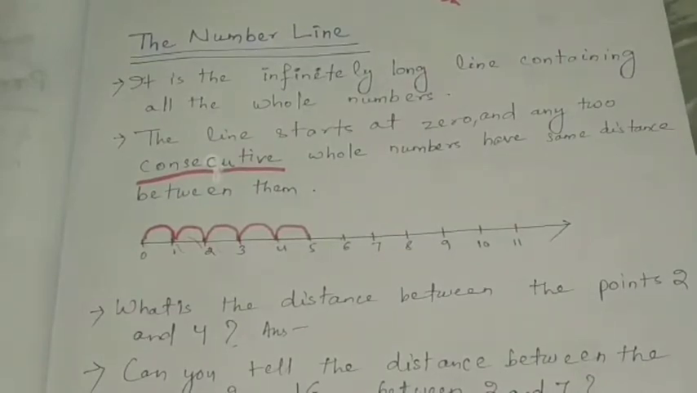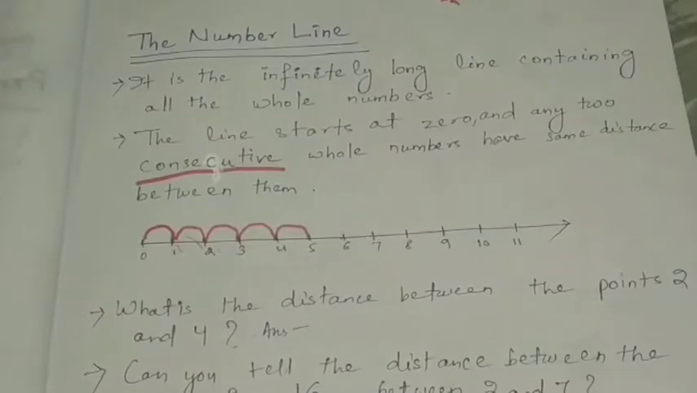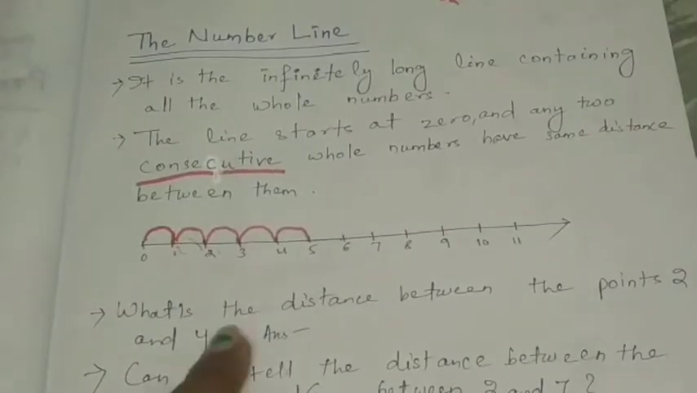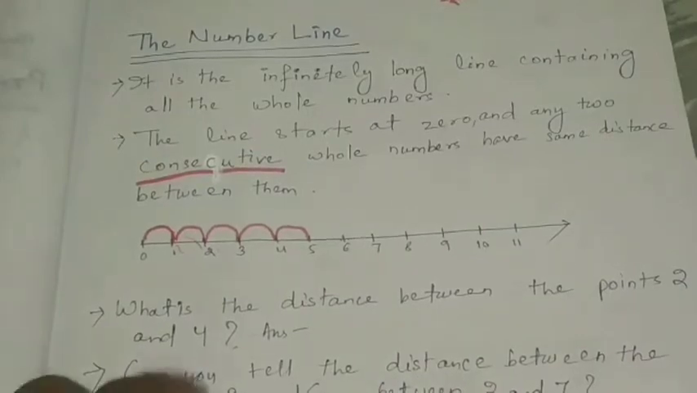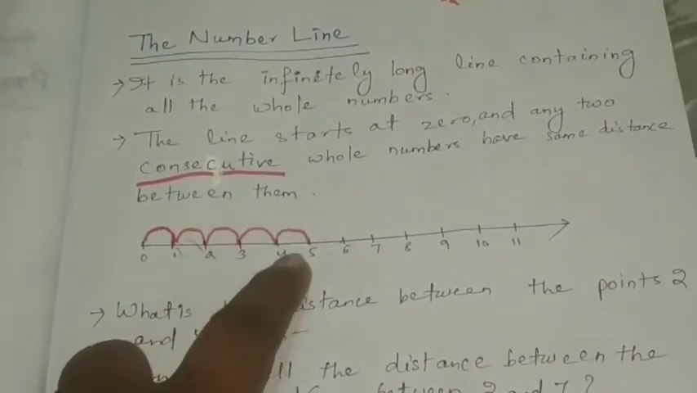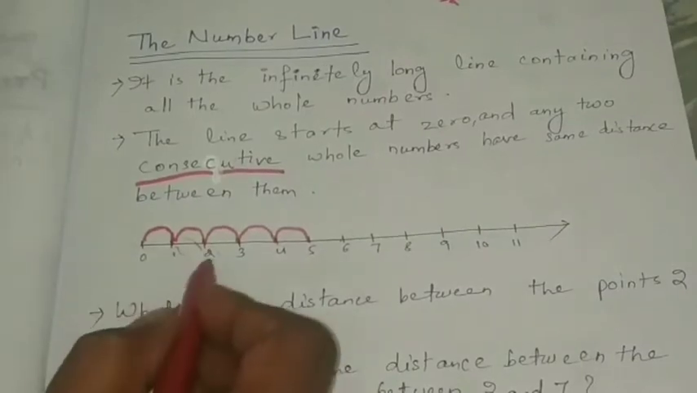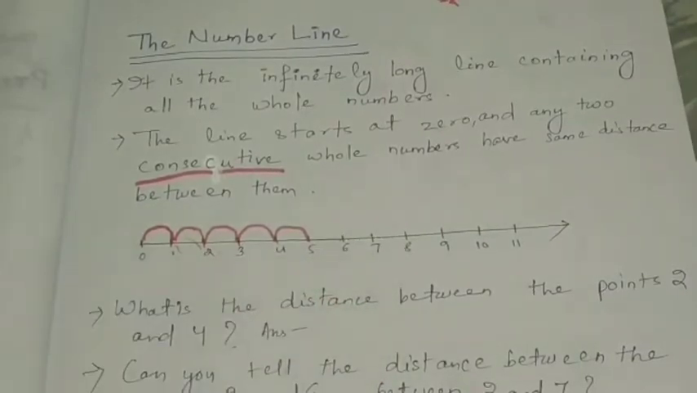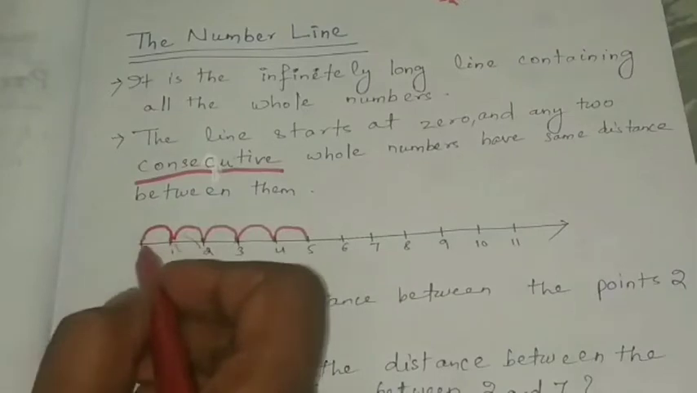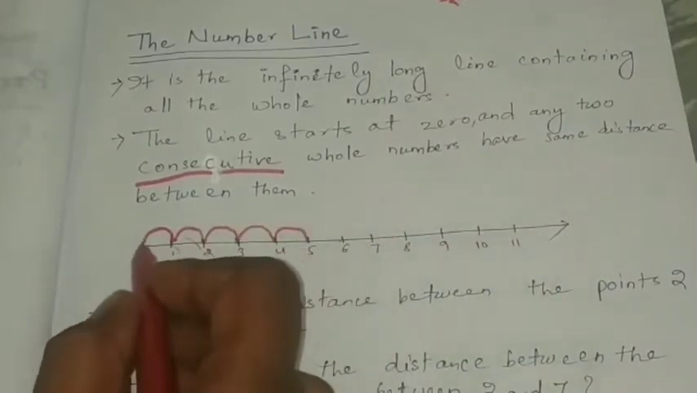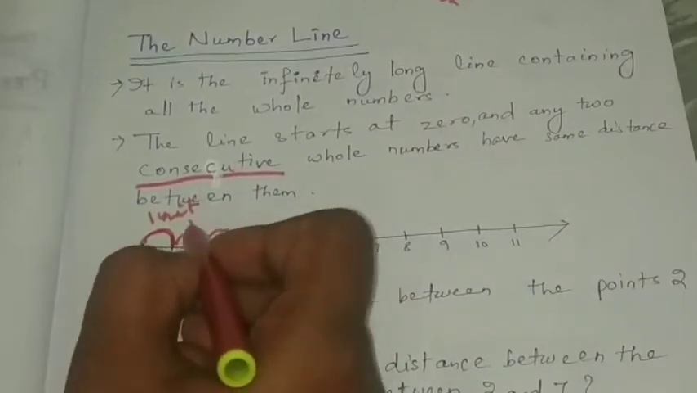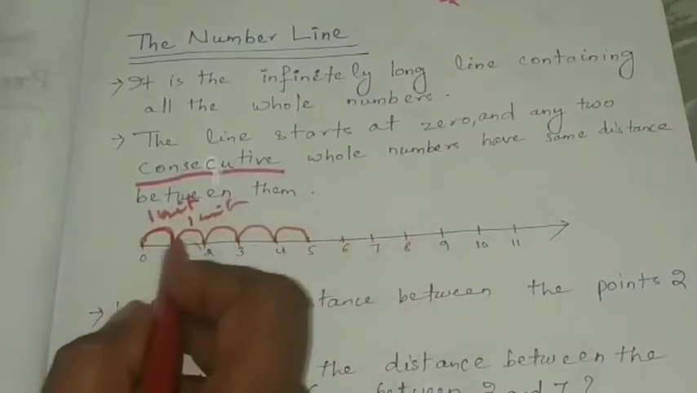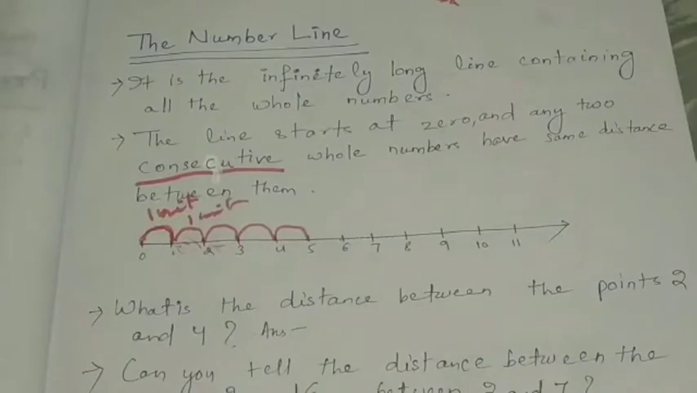So let's find out some answers. One question is given: what is the distance between the points 2 and 4? So look at here, 2 is there, 4 is there. So this is 2, this is 4. We have to find the distance. From 0 to 1 is 1 unit. 1 to 2 is also 1 unit. So the distance between two consecutive numbers will always be 1 unit.